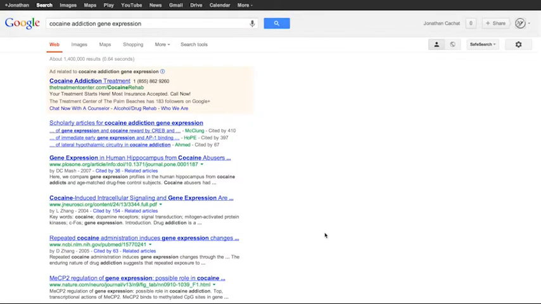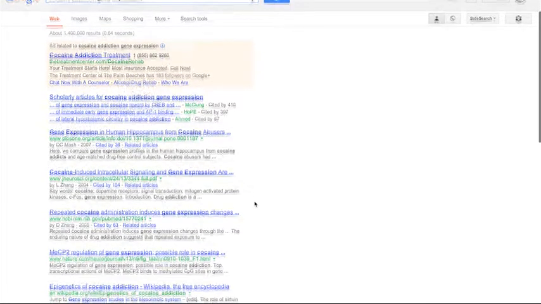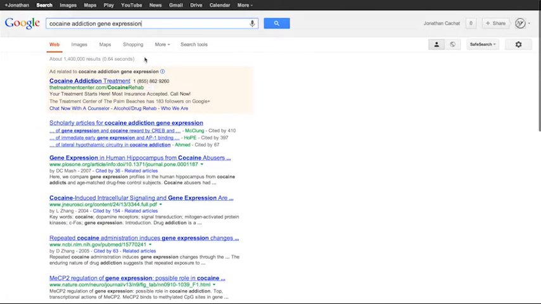In comparing Google searches to NIF searches, there's a very important but slight distinction that adds a lot of value to researchers. My search here for cocaine addiction gene expression within Google obviously returned results that contain gene expression, cocaine, gene expression, but they're direct one-to-one string matches for what my search was.